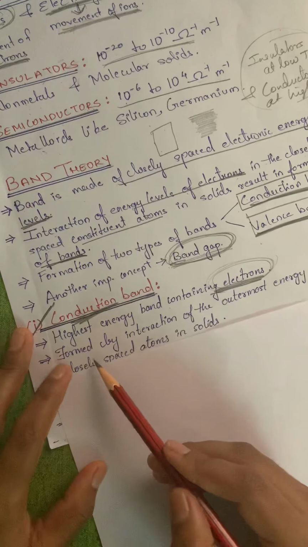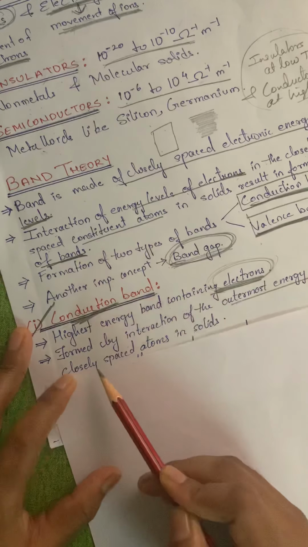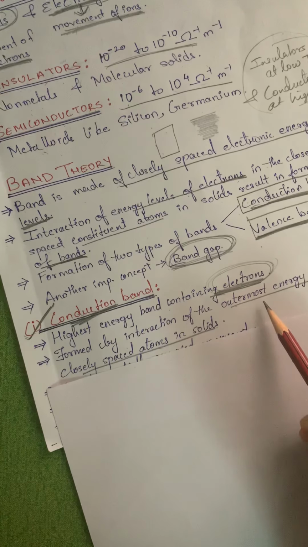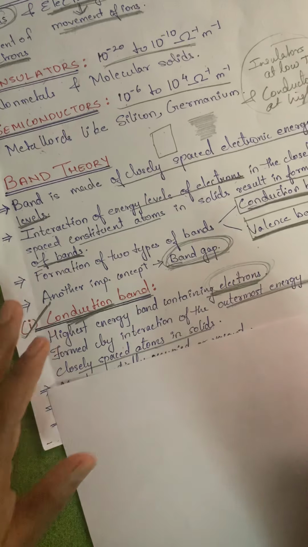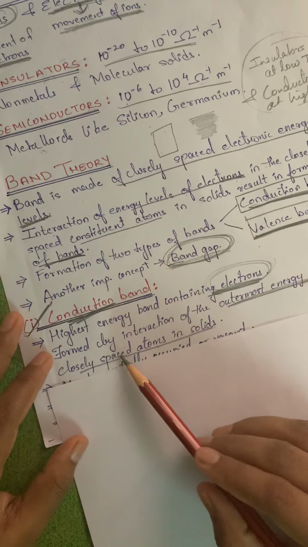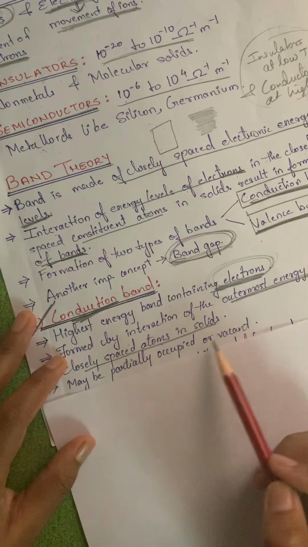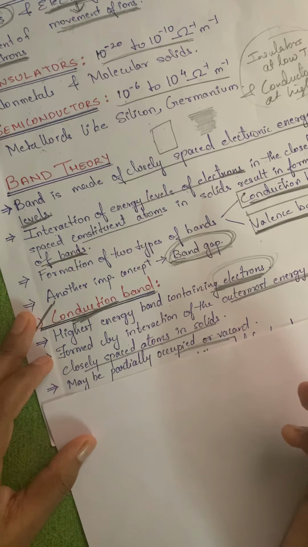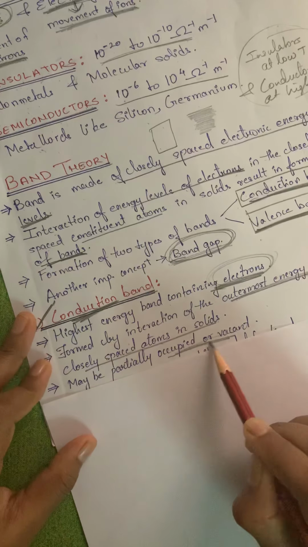Now they are formed by interaction of the outermost energy levels of closely spaced atoms in solids. You know the outermost means the valence shell. We are mainly focusing on the valence shell of the atoms in solids over here. They can be partially occupied or vacant. Depending on that, we can say which type of property they will have: either conductor, insulator or semiconductor, based on whether it is occupied or vacant.